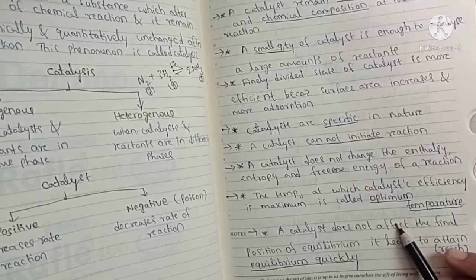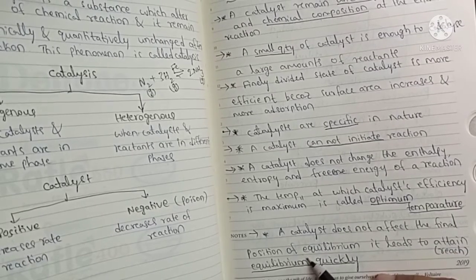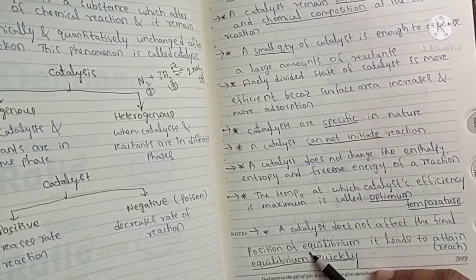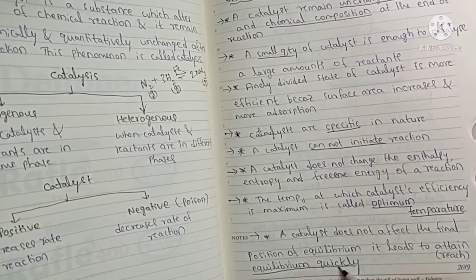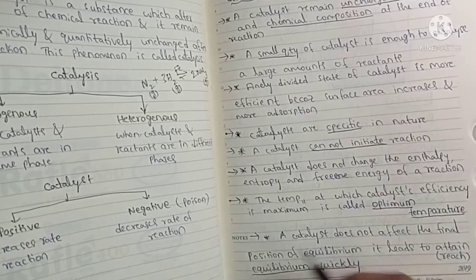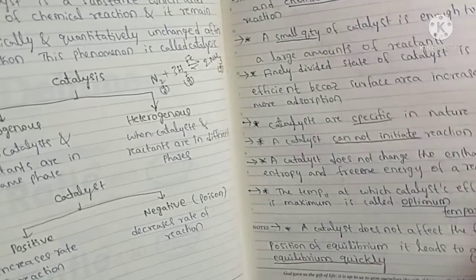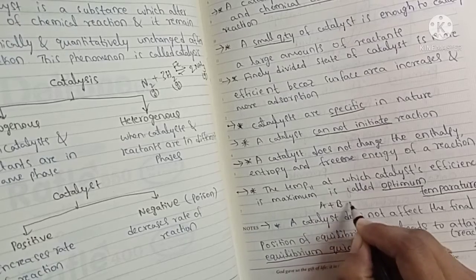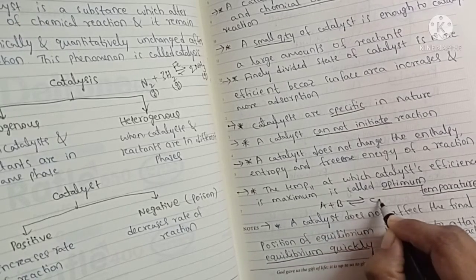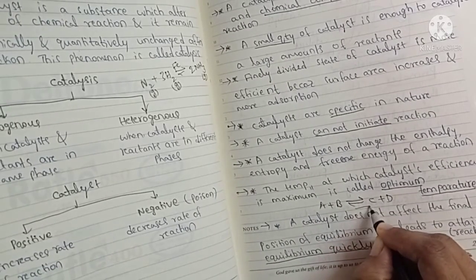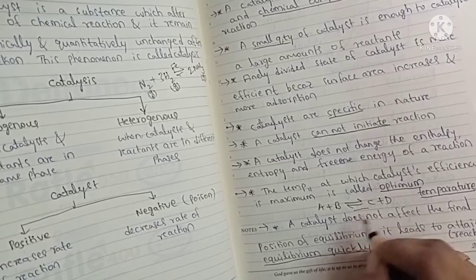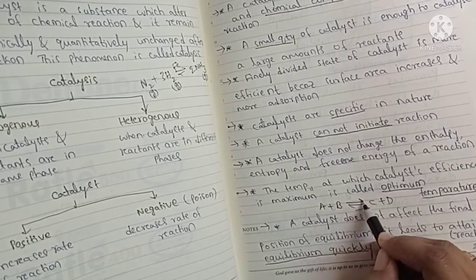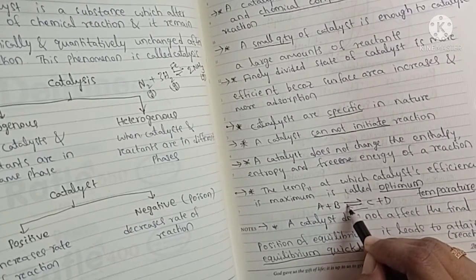A catalyst does not affect the final position of equilibrium. It leads to attaining equilibrium quickly. If you take a reversible reaction, for example, A plus B forms C plus D. Assume that it is a reversible reaction. This is the forward and this is the backward reaction.